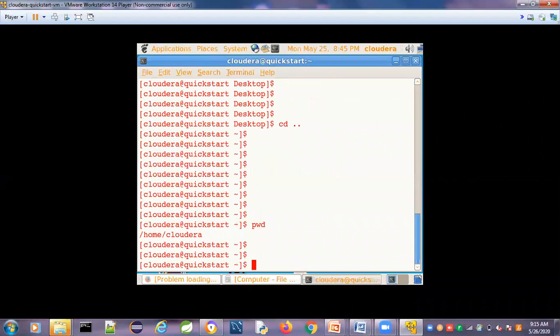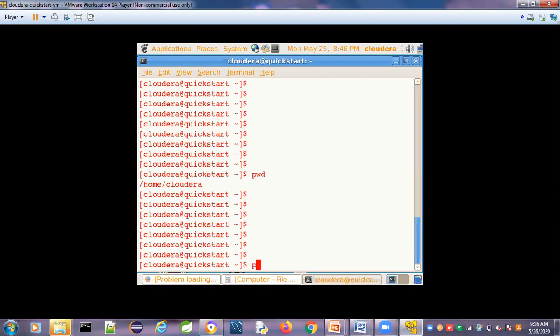When you open the system and give the username and password, we have not set any permissions by default, so it will just open directly. Usually you log in to the Linux operating system with the help of the PuTTY terminal. PuTTY is a tool which is used to connect to the Linux operating system.